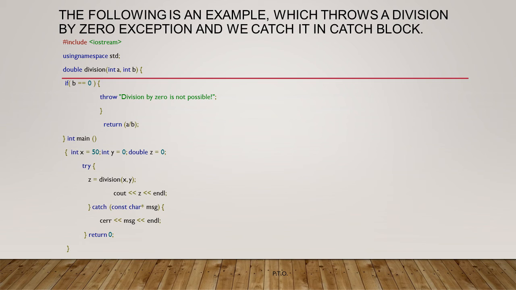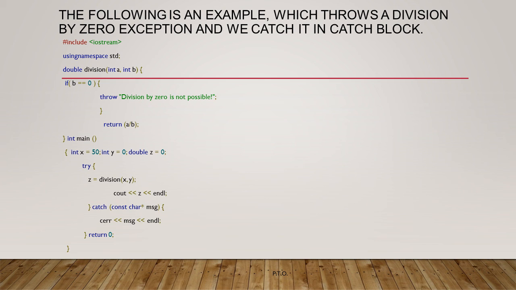Now we open the try block. In the try block, our protected code is x is equal to division of x comma y. Then the division method is called. Therefore we jump to our division method. In the division method there are two parameters passed to the division method. First is integer a and second is integer b. Then x is passed to integer a and y is passed to integer b.